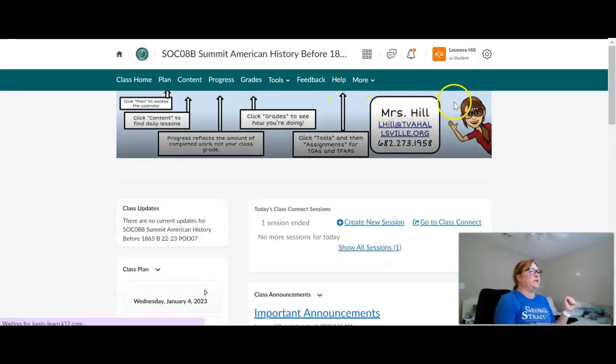Click it open, and there I am. This is everything you need to know: the plan, the content, the progress, grades, tools you won't really use, feedback you won't use, and help and more.